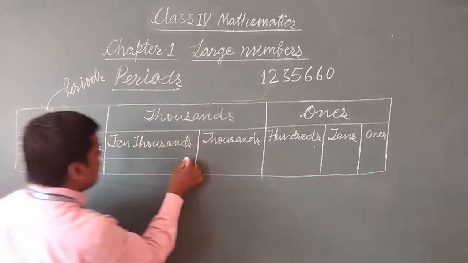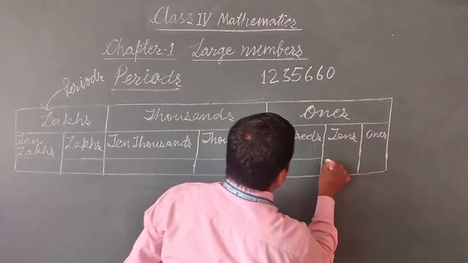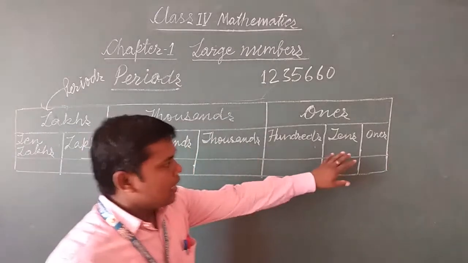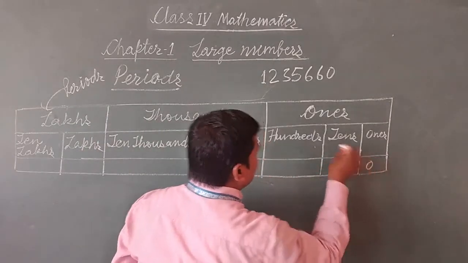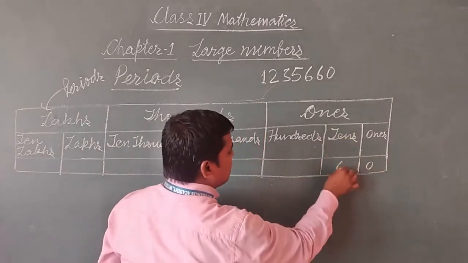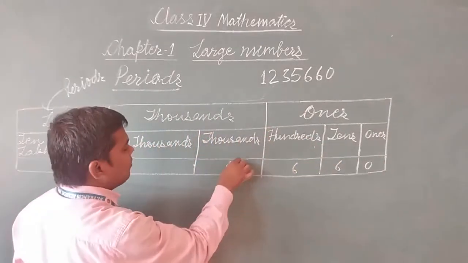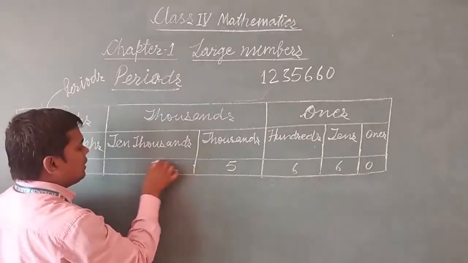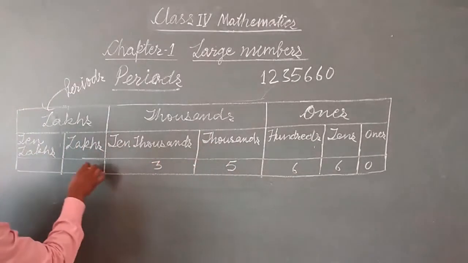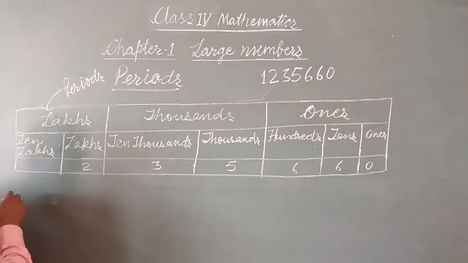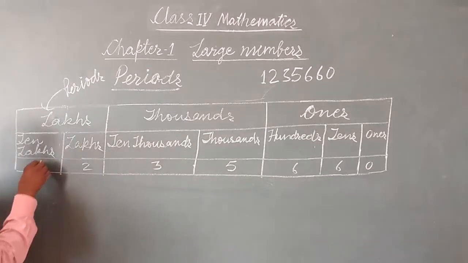At ones place we have 0. At tens place we have 6. Hundreds place also 6. At 1,000 place 5. 10,000 place 3. Lakhs place 2. And 10 lakhs place we have 1.